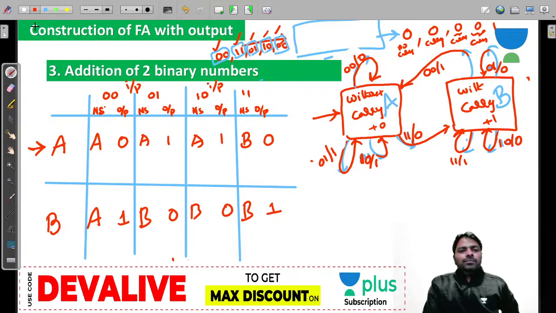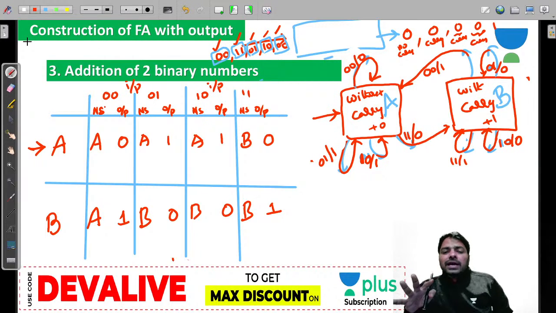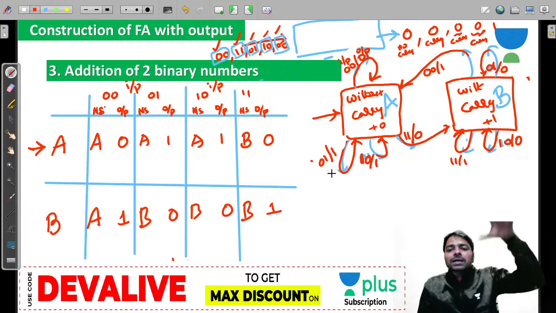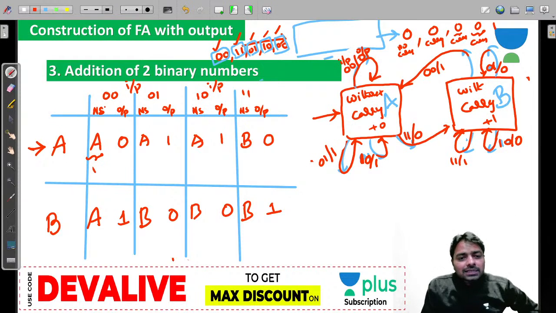Yeah, come on. So this is how you can construct the table. From A, look at this: this is the input, this is the output, and the next state is there. Self loop means capital A. So this is the next state and this is the output.